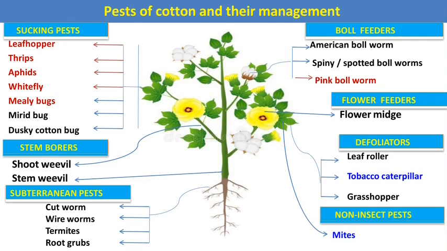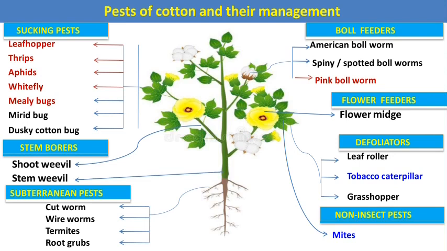If you see, the first category is the sucking pest. Sucking pests are those pests which have piercing and sucking type of mouth parts, and they suck the cell sap from the different succulent plant parts of cotton, and they cause symptoms on that particular infested plant part.